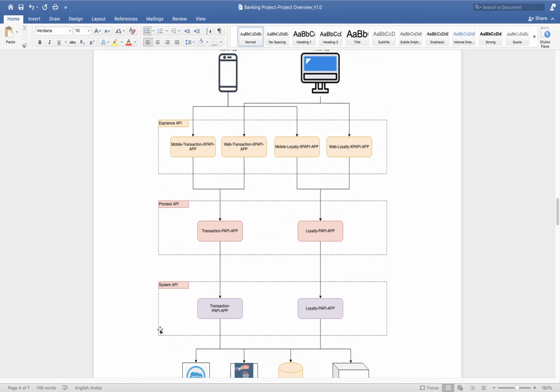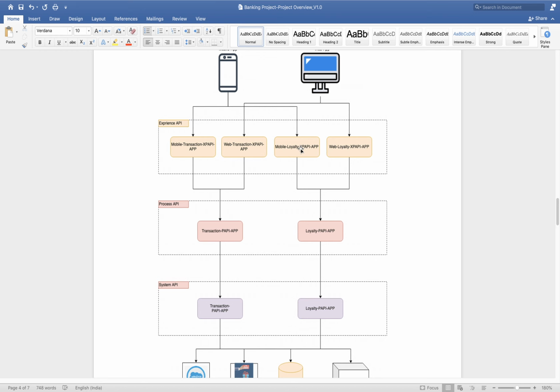As I mentioned, the experience layer API is responsible for connecting with the experience system. So here you can see for transaction related API, we have the mobile transaction XP API, and loyalty related API will be inside this mobile loyalty XP API application. These two applications are used by the mobile system. One application will contain all the transaction related API, one application will contain all the loyalty related API.